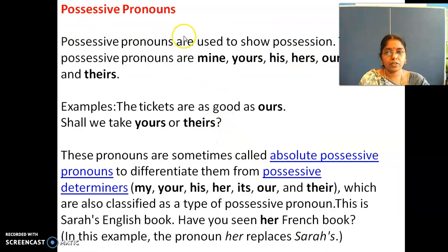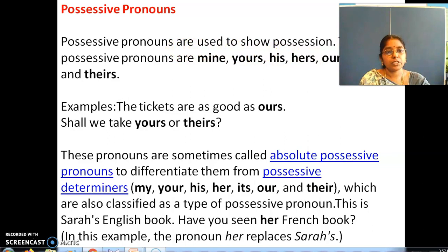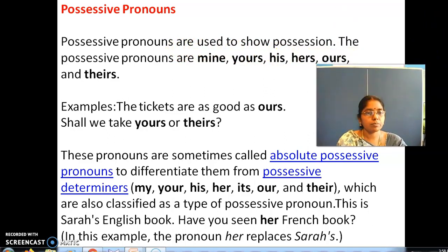Possessive pronouns. Possessive pronouns are used to show possession. Now only I said possession means ownership. Possessive pronouns are mine, yours, his, hers, ours and theirs. So example, the tickets are as good as ours. Shall we take yours or theirs?